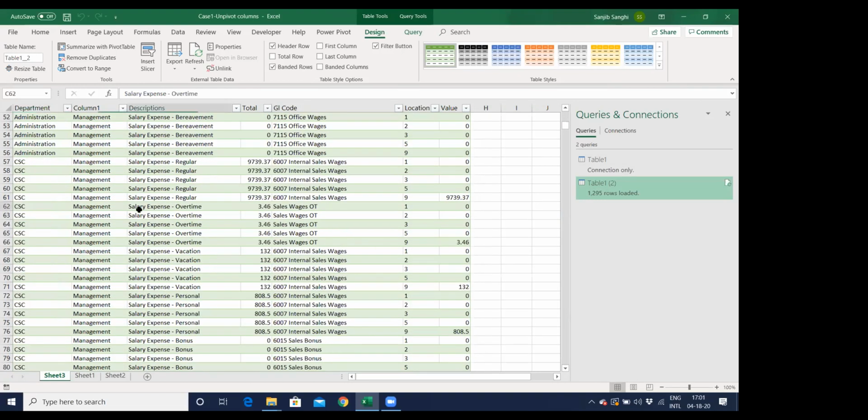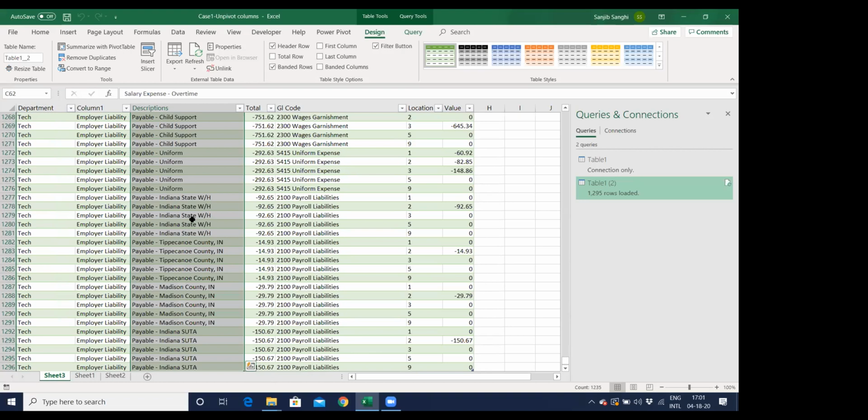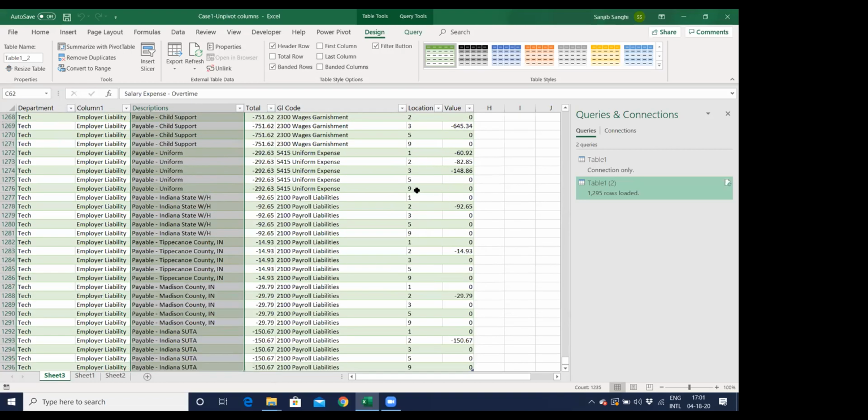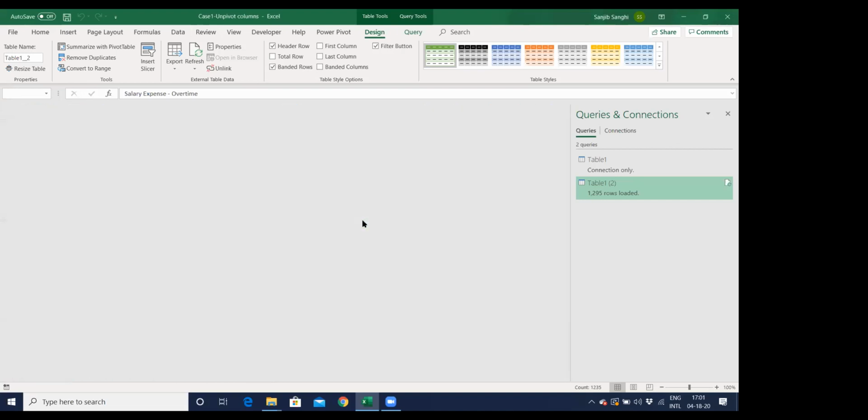This is how, and if you see over here, if I hit Control Shift Down, I get this 1296 rows with all the location as a separate row for me. You can never do this manually in any Excel feature except in Power Query. Let me show you another very interesting power of Power Query.